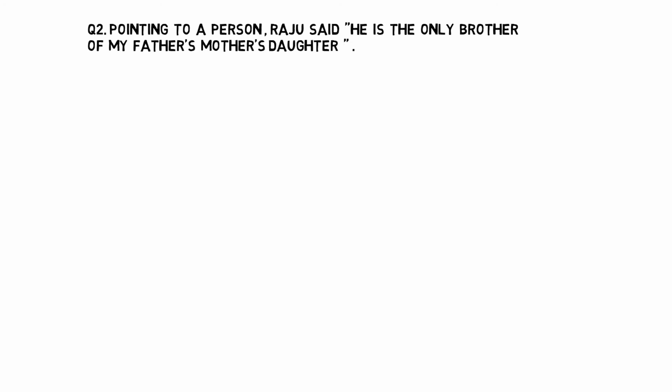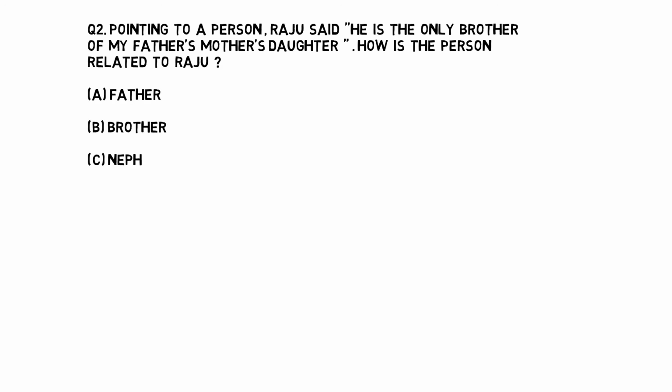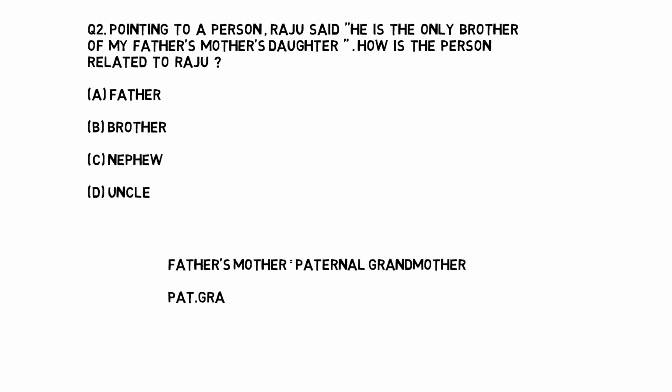Second question: pointing to a person, Raju said, he is the only brother of my father's mother's daughter. How is the person related to Raju? Father, brother, nephew or uncle. So Raju is pointing to someone. He is the only brother of my... we'll take from father's. So father's mother will be paternal grandmother, right? Paternal grandmother's daughter will be our dad's sister, like aunt, right?